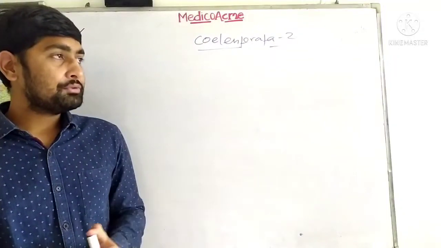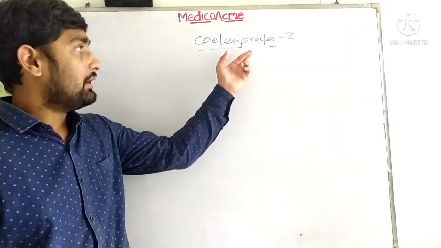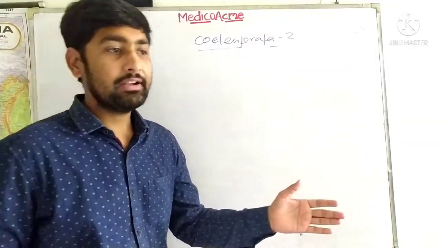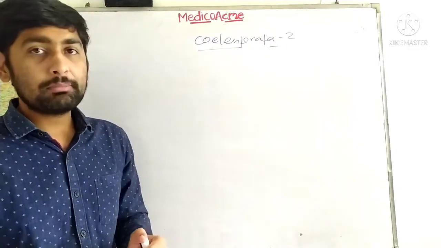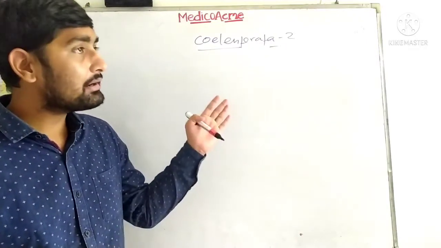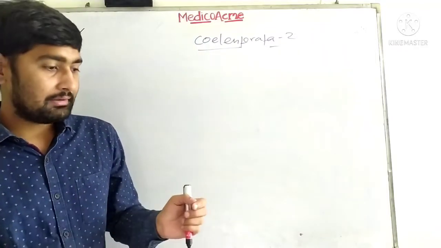Hi guys, very good afternoon, and today I'm going to discuss Coelenterata 2, the second part of the Coelenterata lecture in the animal diversity lecture series. This is lecture number 17, so enjoy it. Here we are going to discuss Hydra, metagenesis and coral reef.